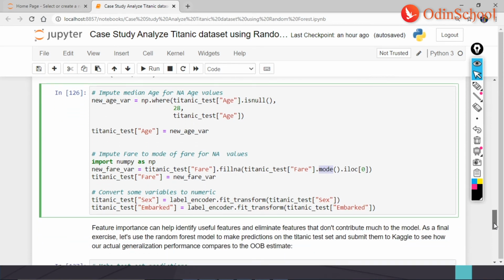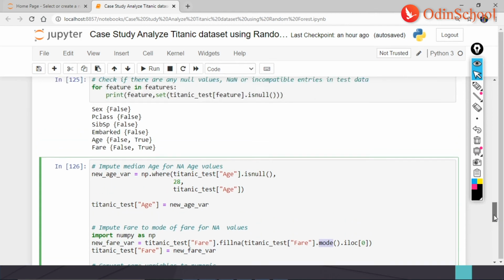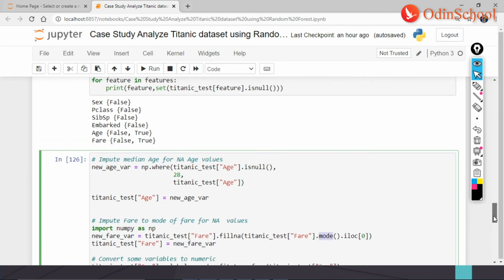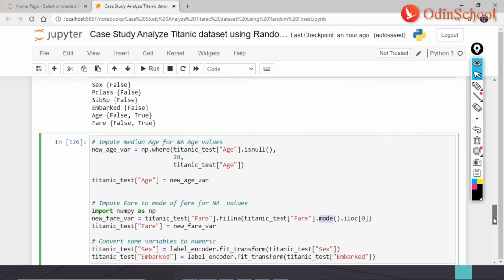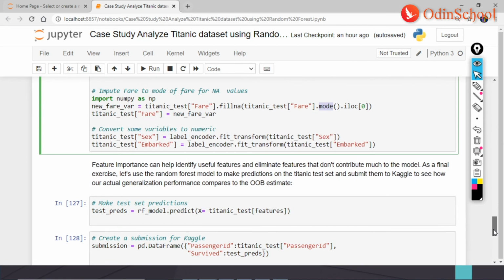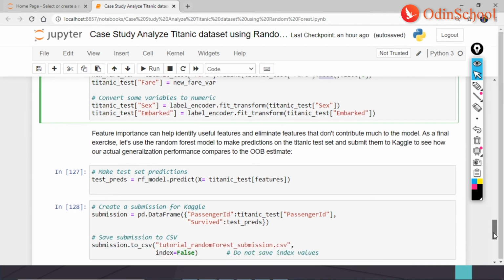Now again, this is a mandate. So sex would become 0 for male and 1 for female, or embarked would become 0 for small, 1 for medium, and 2 for large. That's what we're doing now. And after doing this, I would now again be using the test set to make predictions.